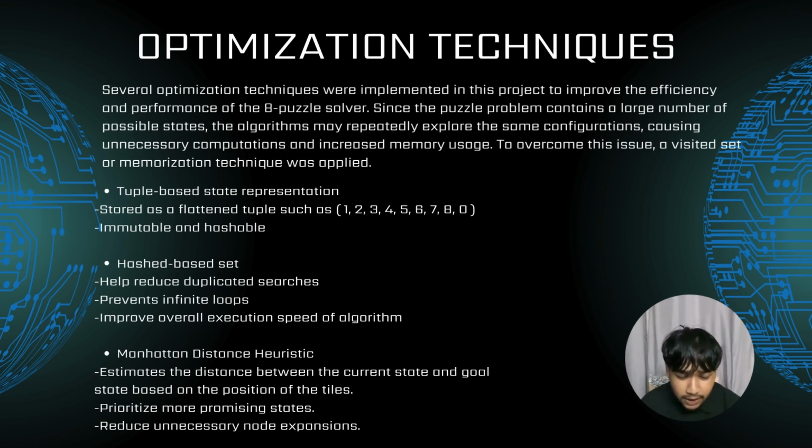And the third one is the Manhattan distance heuristic. For informed search algorithms such as greedy best first search and A* search, the Manhattan distance heuristic was used as an optimization strategy to guide the search process more intelligently. Instead of exploring every possible state blindly, the heuristic estimates the distance between the current state and the goal state based on the position of tiles. This allows the algorithm to prioritize more promising states and reduce unnecessary node expansions.